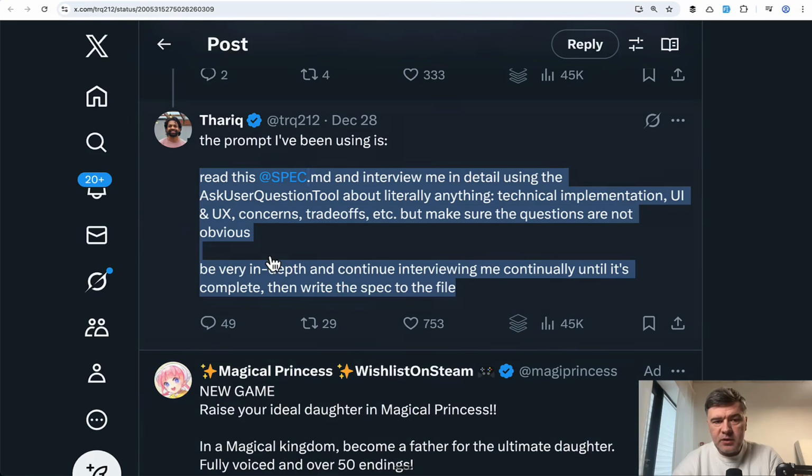This is exactly what Thariq meant in the end of the prompt: be very in-depth and continue interviewing me continually until it's complete. Which is another example of how you can instruct AI to be very shallow or very specific or very strict in the way that you want to actually use it. And while Claude Code is busy with the specification, let's talk about that Ask User Question tool.